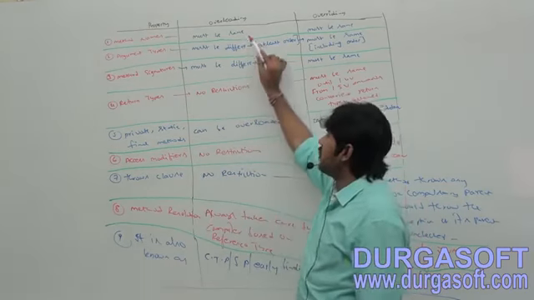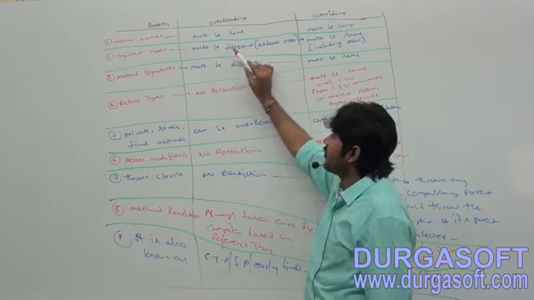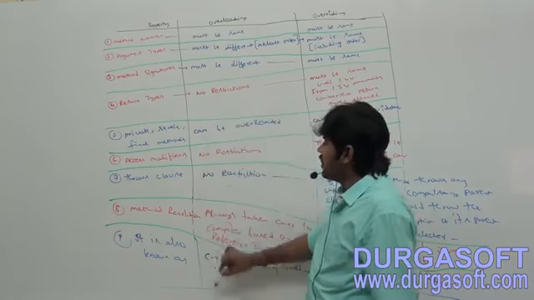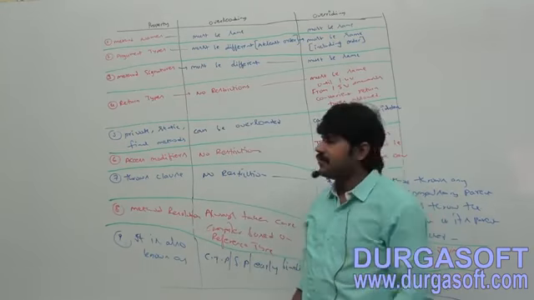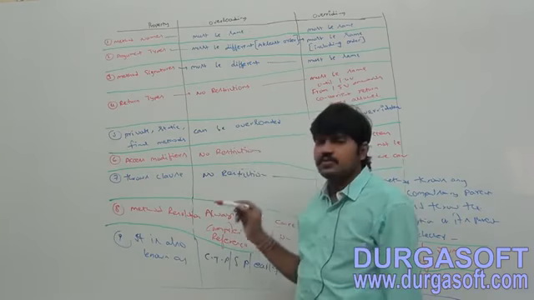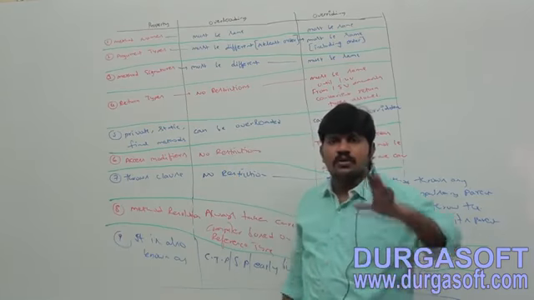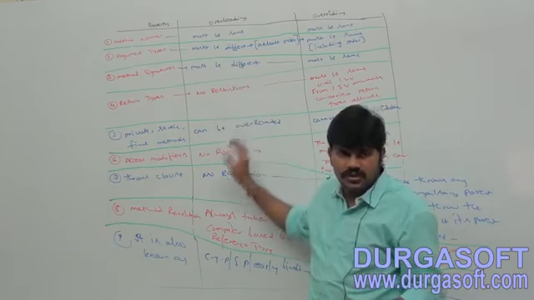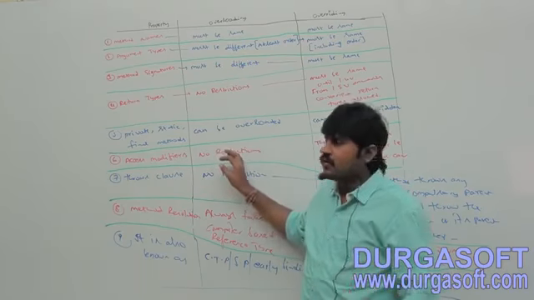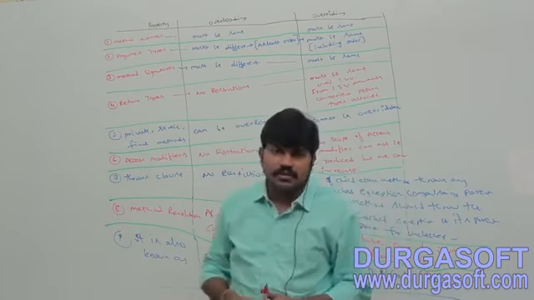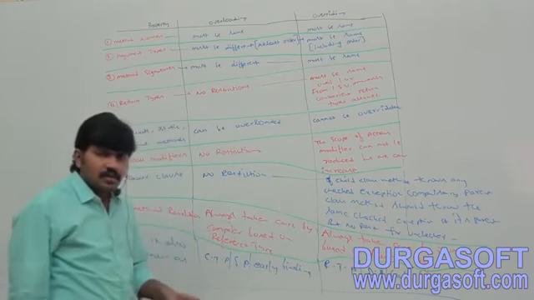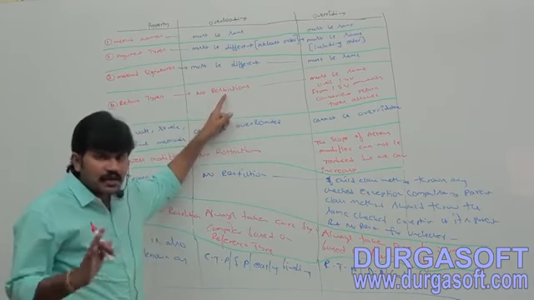Method names must be same, argument types must be different. All the remaining things we are not required to check. What about return type? Access modifier? The throws keyword? We are not required to check these. In overloading, only two things we have to check.